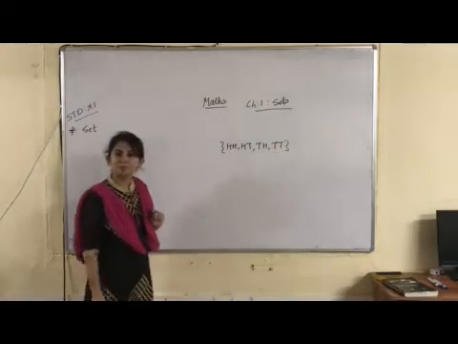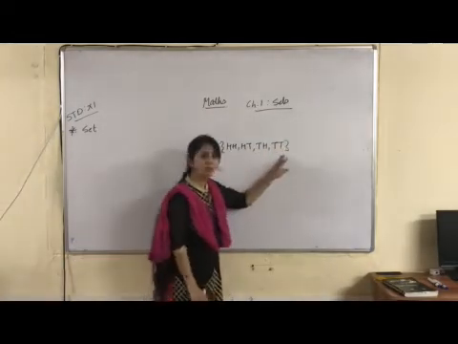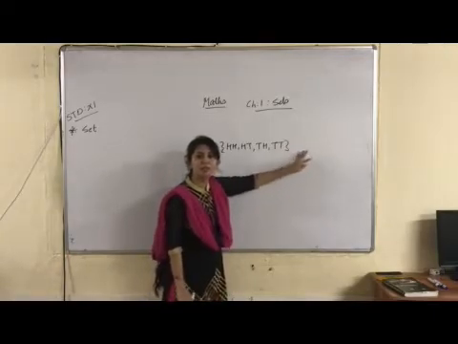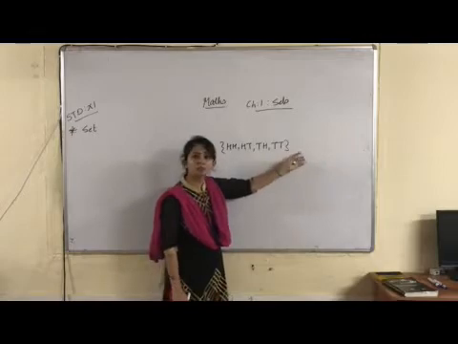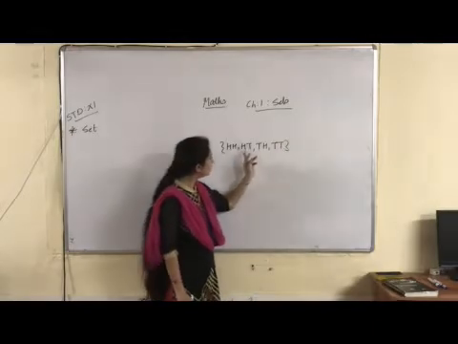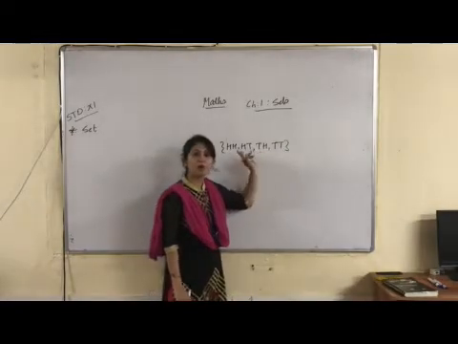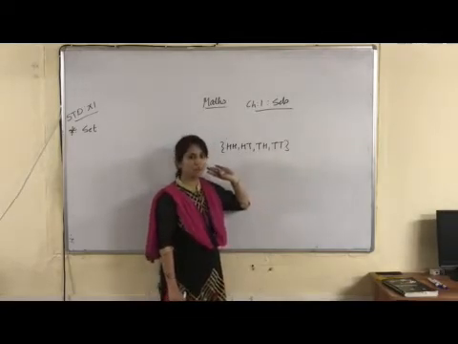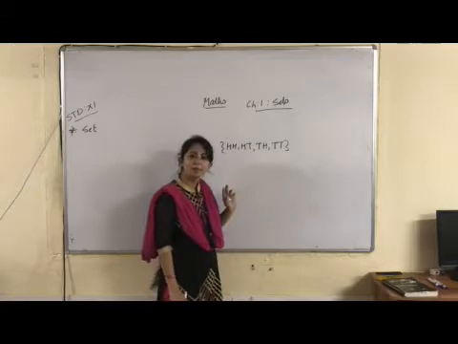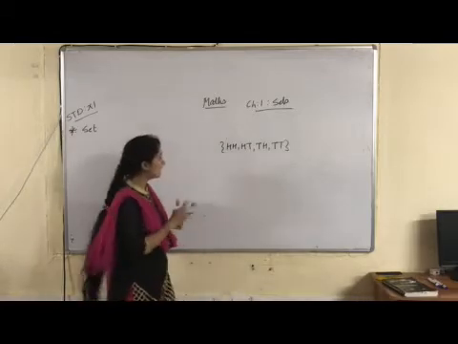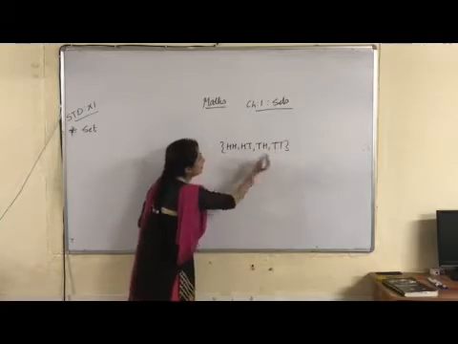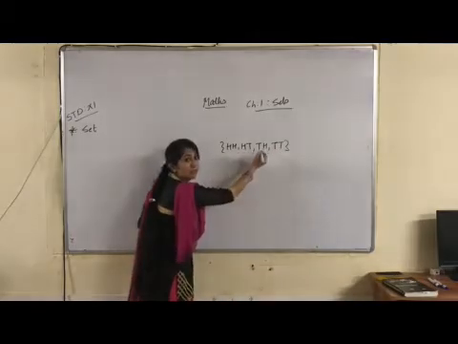Is there any more possibility to get any other outcome? No. Only 4 outcomes are possible. If I flip 2 coins at a time, either I will get HH, both heads, both tails, head-tail, or tail-head.